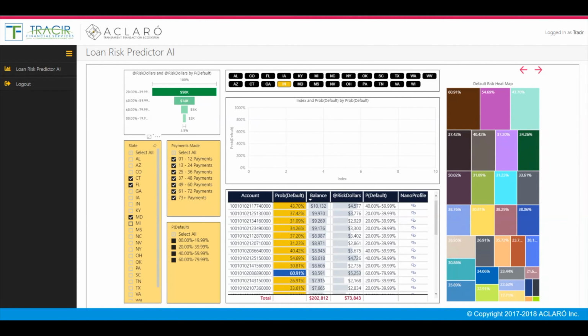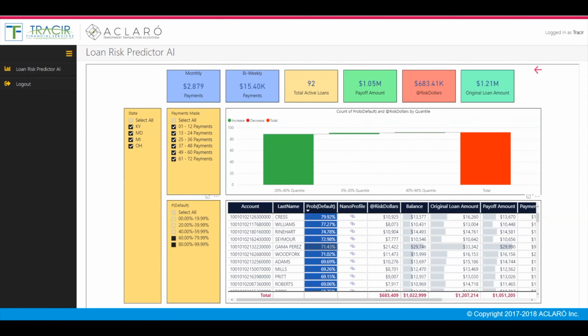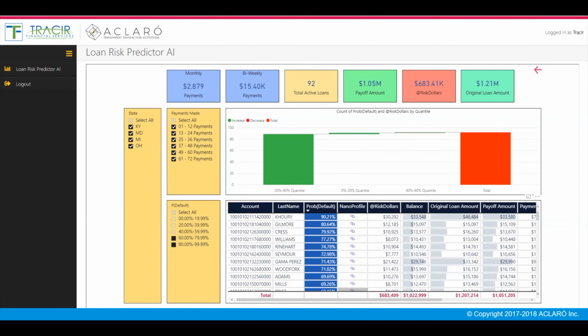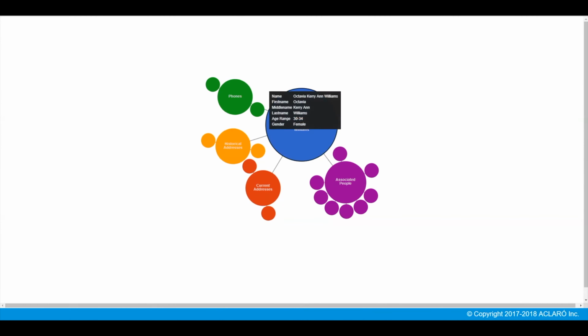Now let's go to the last page of the dashboard and get a glimpse of the power of ACLARO's nano profile technology. Again, the same filters, waterfalls, and KPI indicators as you saw before, but this time the loan table is larger. You can move the records around within the table at ease and see the same data you have in your production systems. Now let's say we're interested in knowing more about this borrower. To do so, click on the Nano Profile link, and here we have the Nano Profile for this borrower.